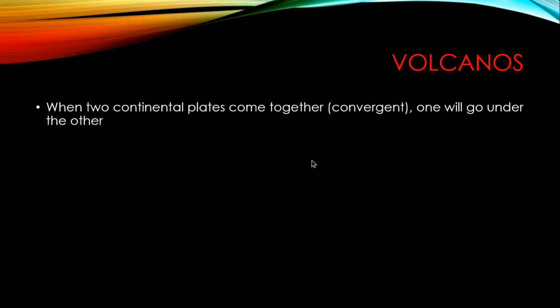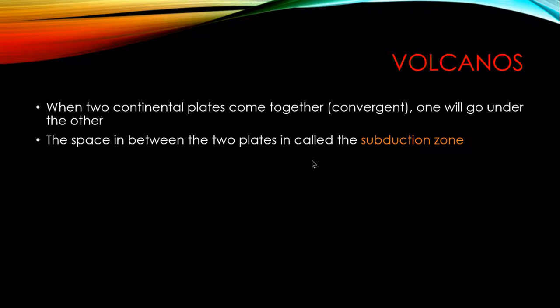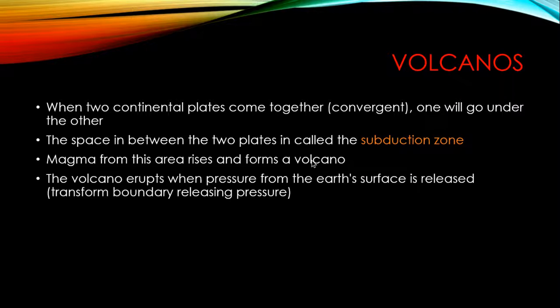Volcanoes. When 2 continental plates, which is plates that have land over them, come together, which makes a convergent boundary, one will go under the other. The space in between the 2 plates now is called the subduction zone. Magma from this zone will rise and form a volcano. The volcano will erupt when pressure under the Earth's surface is released, like a transform boundary when it jerks after sliding for a long time, or when a convergent boundary happens.